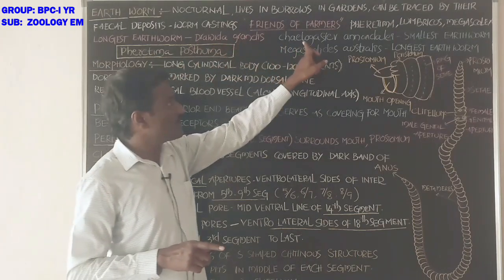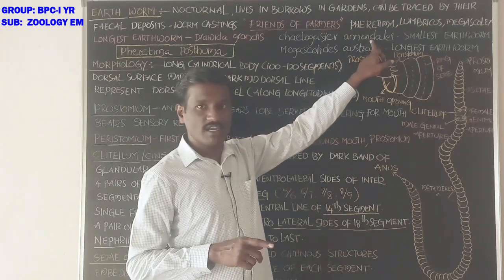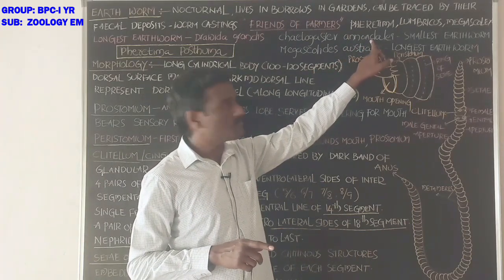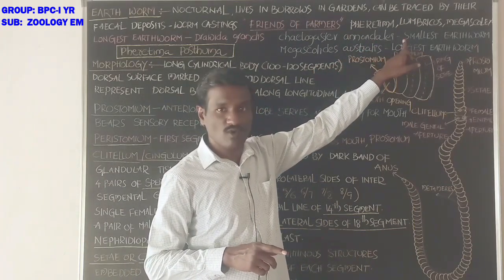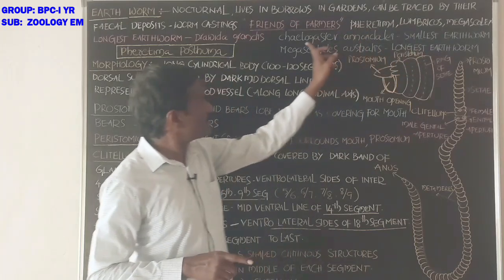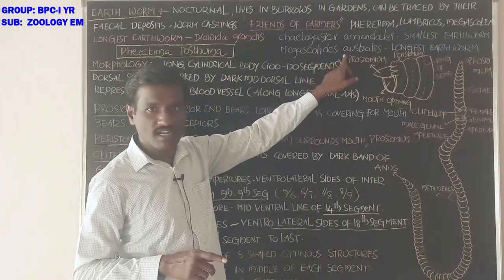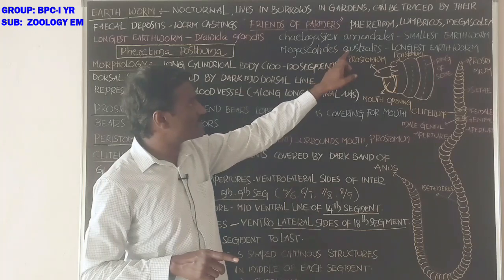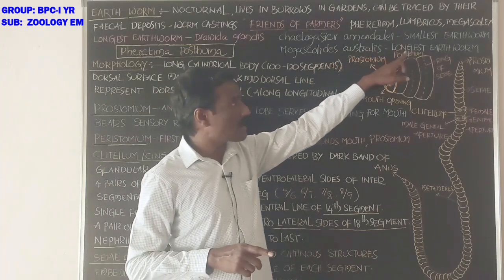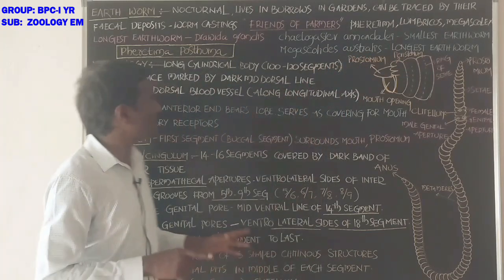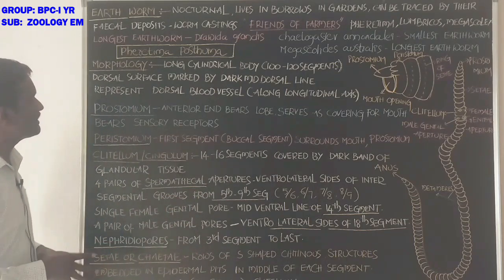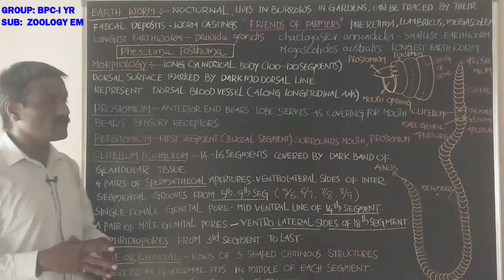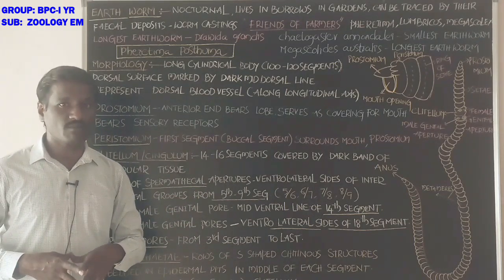Next, Ketogaster annandalei. This is the smallest earthworm in the world. Next, Megascolides australis is the longest earthworm in the world. Now we are going to discuss about the Pheretima posthuma.